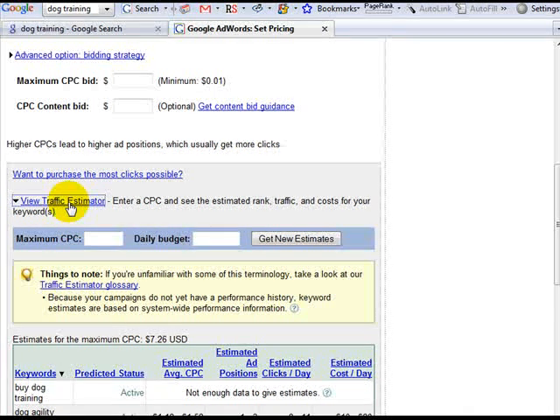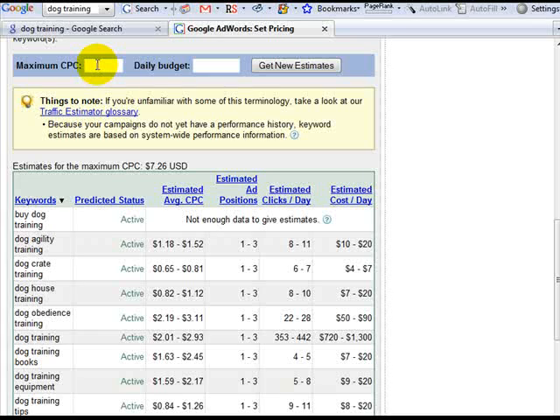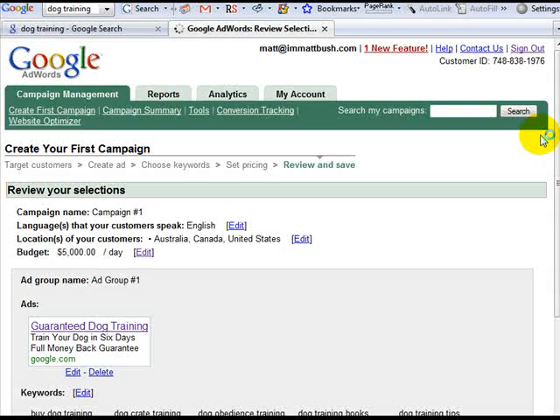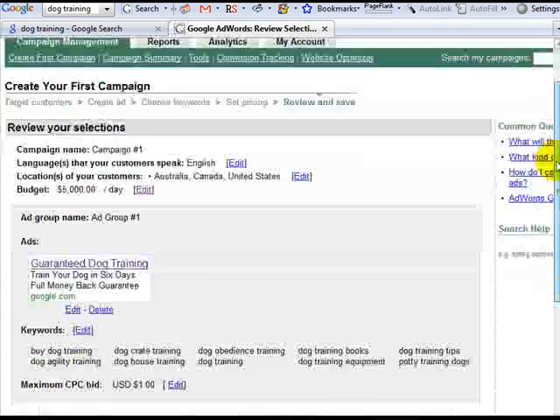This is a time where I can just put in arbitrary amounts. It's certainly not what I'm going to be paying, and look and see what things are going to cost. So let's say, for example, that the maximum cost per click, this is essentially how much I am willing to pay every time somebody clicks on my thing, I'm going to go ahead and say $1. You might be saying to yourself, wow, $1, that's really high. And I'm going to go ahead and set a daily budget of $5,000. Now, I would not recommend that you do this for real. This is just a way for me to gauge how much traffic I could really get if I was going to throw a lot of money this way, because I want to see the ceiling before I start to look in more detail.